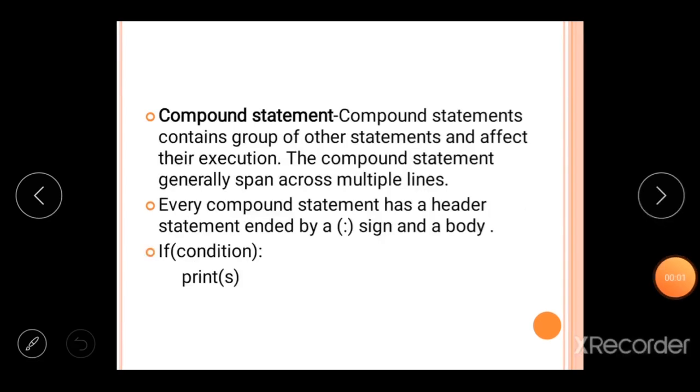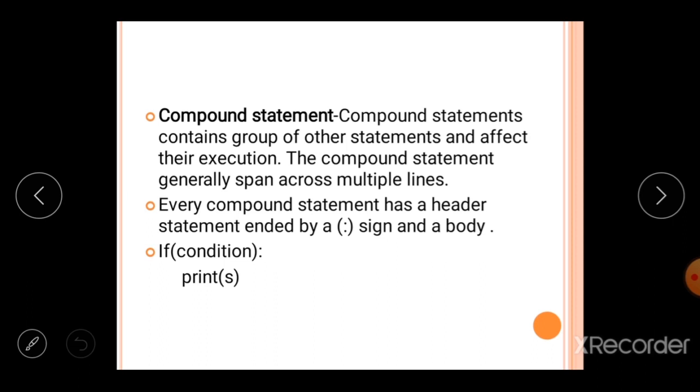Moving forward, the next type of statement is the compound statement. The compound statement represents a group of statements executed together. If there is a block or a group of statements that are interrelated, meaning the execution of the second statement depends upon the first, and the third depends upon the second, then this type of group of statements is commonly known as the compound statement.